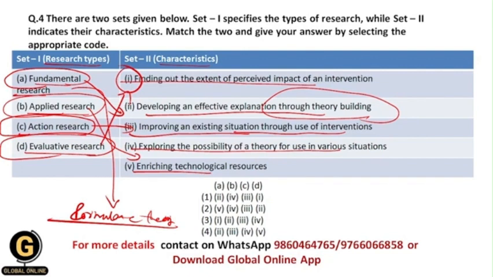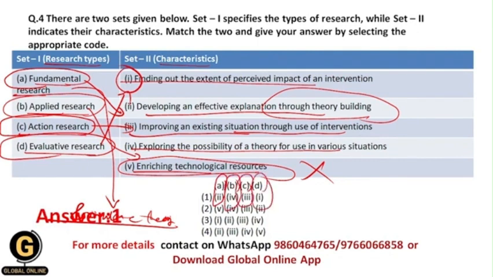And enriching technological resources, this thing basically does not occur in any kind of research type. Whenever we want to enrich the technological resources, this comes under, you can say, whenever we collect any data for a research. That's why this option is not associated with any kind of research type, and that's why it gets eliminated. So the correct answer should be 1, because here A will go for 2, B will go for 4, C will go for 3, and D will go for 1.